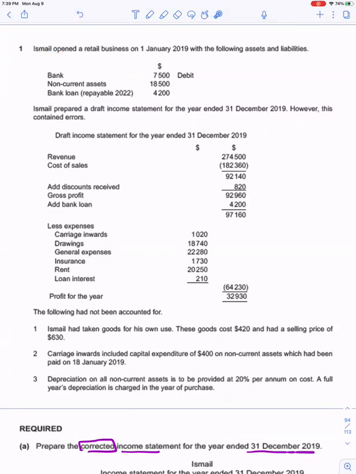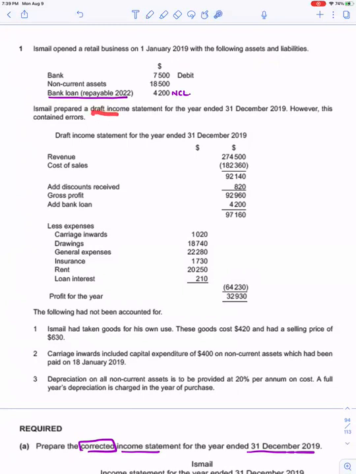Ismail has opened a retail business on 1st January 2019 with the following assets and liabilities. He has a bank balance of 7,500. He has non-current assets and there is a bank loan which is repayable in 2022. Even if the books of accounts are closing in 2020, that is 2 years away, so this bank loan which is repayable in 2022 is a non-current liability. I'm just trying to read and interpret the question.